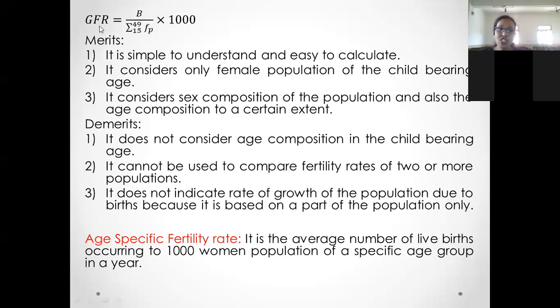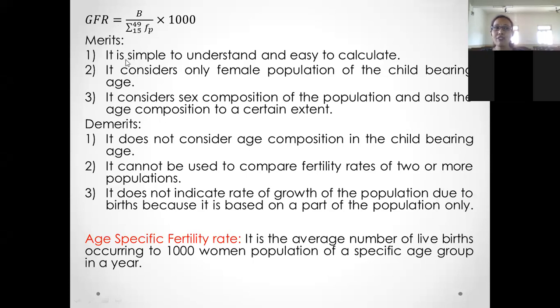So in short, GFR equals B, where B stands for number of births, divided by summation of female population between the age group 15 to 49. See the condition here, summation of 15 to 49. That is FP stands for female population. Summation of female population between the age group 15 to 49, that is the childbearing age group or germination period, multiplied by 1000. In short, you can use this formula.